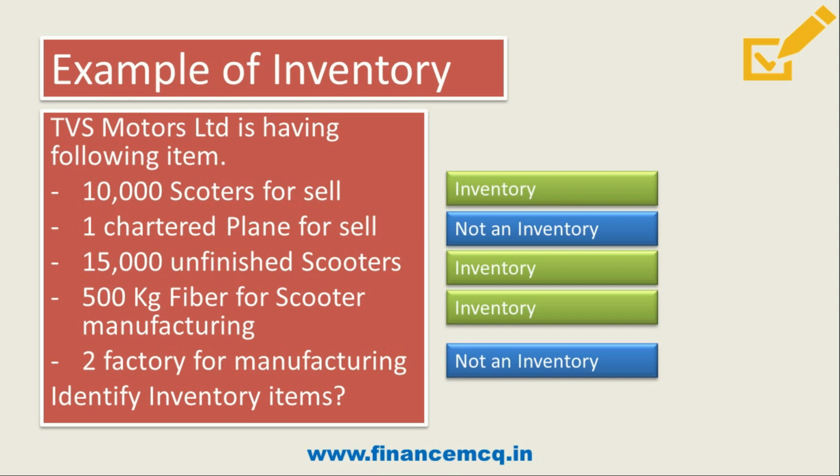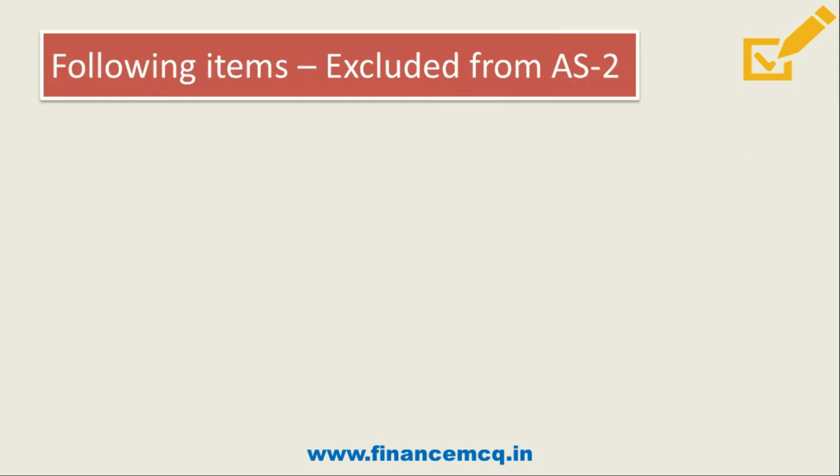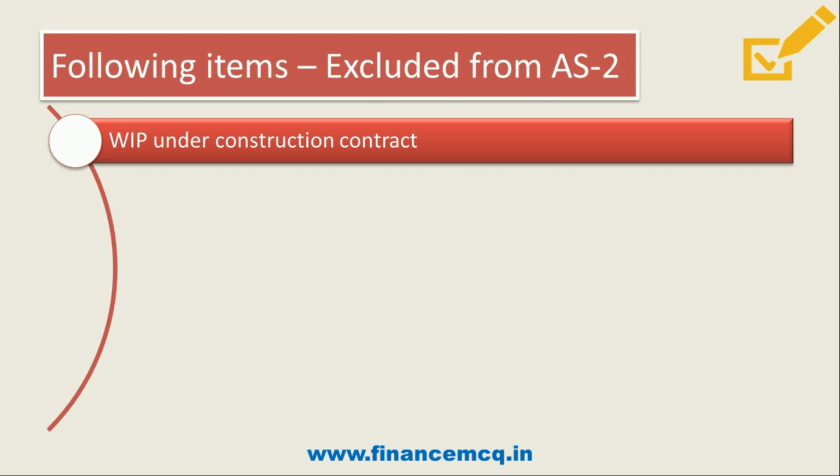So let's move to our next point. Now friends, let's discuss which items are excluded from the scope of Accounting Standard 2 valuation of inventory, that is, which will not form part of AS2 and will not be valued as per AS2. The first one is WIP, that is, work in progress under construction contracts. It will not be covered under AS2.